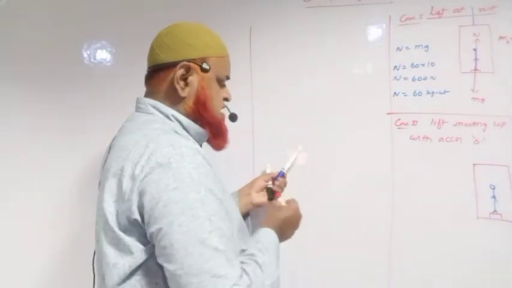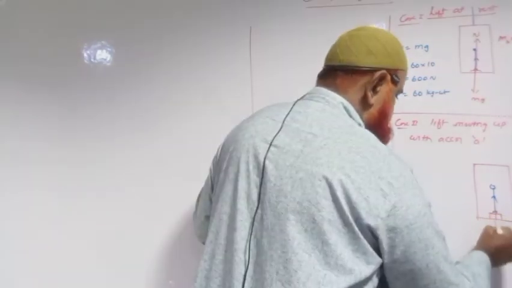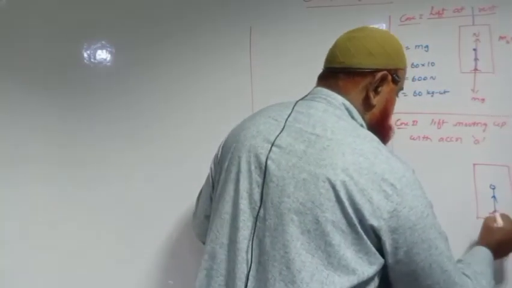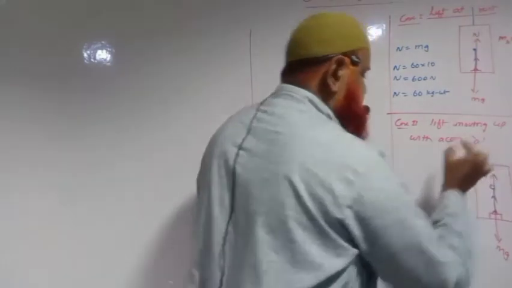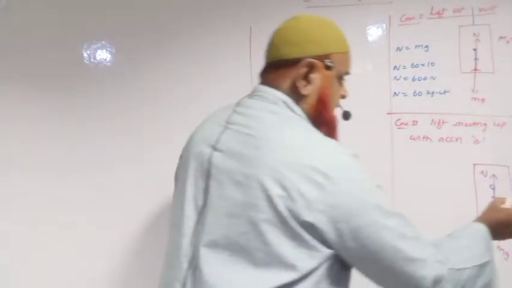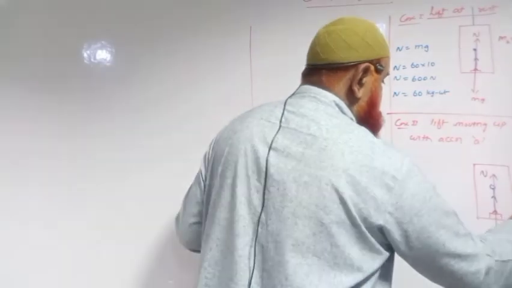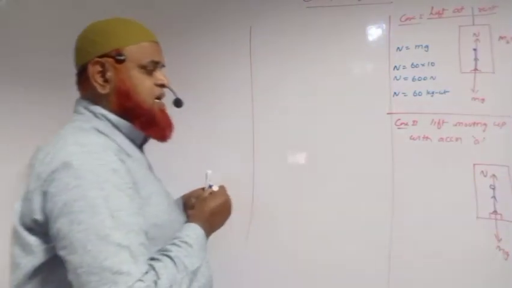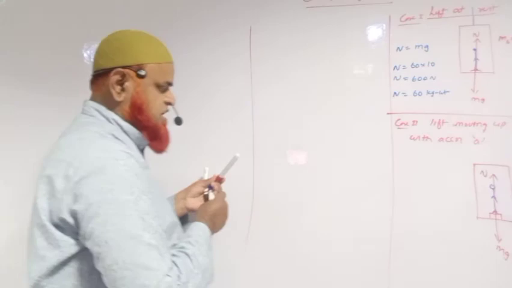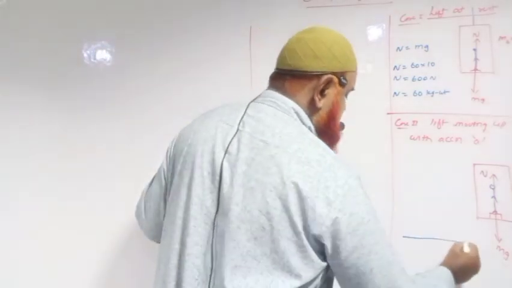And how many forces are acting on this boy? Let us imagine here. mg is acting downwards, normal reaction is acting upwards, and this is having acceleration upwards. That means resultant force is also upwards. I will discuss what is the meaning of resultant force here in a shortcut method.